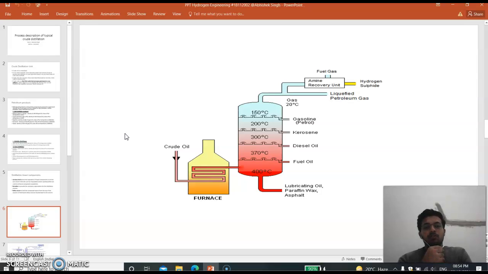The lightest components are found in the atmospheric distillation column at the top of the column, and the heavier products such as lubricating oil, paraffin wax and asphalt are found at very high temperature at the bottom of this crude distillation unit. And the middle fractions are diesel oil, light gas oil and heavy gas oil, as we discussed earlier.